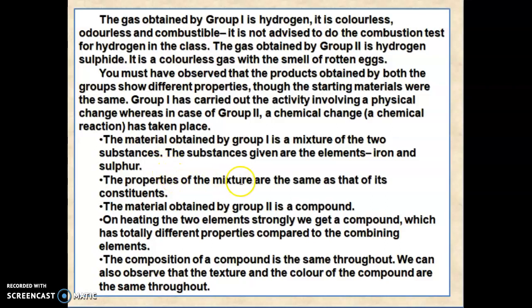The properties of the mixture are the same as those of its constituents. But the material obtained by group 2 is a compound. On heating the two elements strongly, we get a compound which has totally different properties compared to the combining elements. The composition of a compound is the same throughout, and the structure and color are also the same throughout. This is how we can differentiate a physical change from a chemical change.